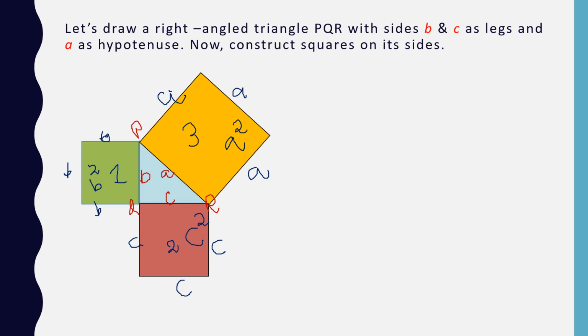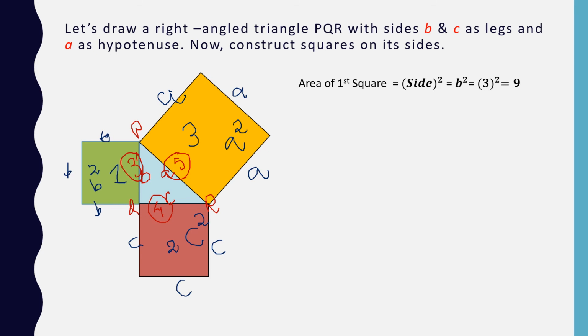Now we are taking some values here. Just check this one. Let us take B is equal to 3 centimeter, C is equal to 4 centimeter and A is equal to 5 centimeter. Now check whether this theorem, this property exists or not.